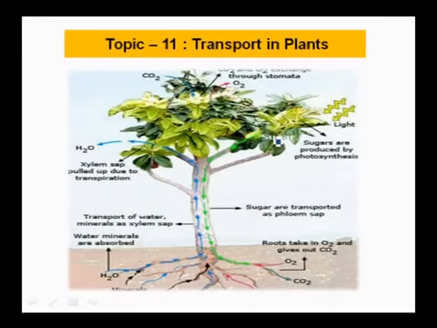If we consider an angiosperm, it has a root system, stem system and leaves, where there is heavy traffic, and even then there is no mistake in transporting materials to the different parts.